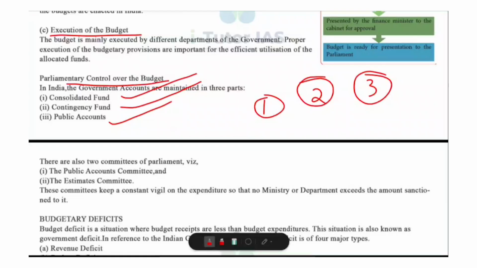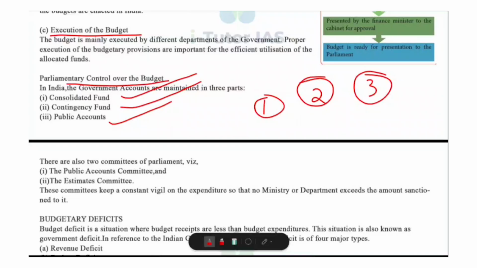So, the budget preparation process, as we have told: first ministries and departments prepare estimates of income and expenditure, then it is sent to Ministry of Finance, then Ministry of Finance scrutinizes, evaluates and adjusts estimates. Then preparation of budget document, it is consolidated by the Ministry of Finance, then it is presented to the Cabinet for approval, budget is finalized for presentation, and Finance Minister presents the budget in the Parliament.